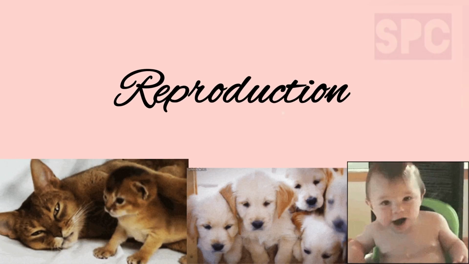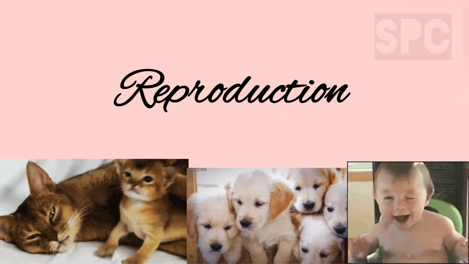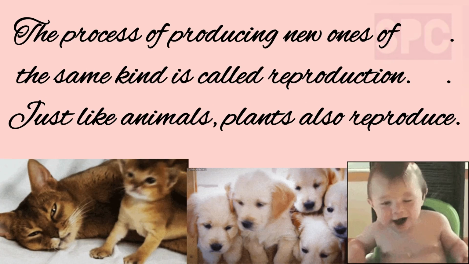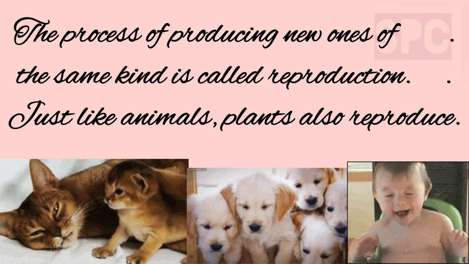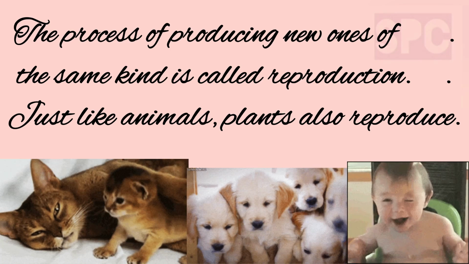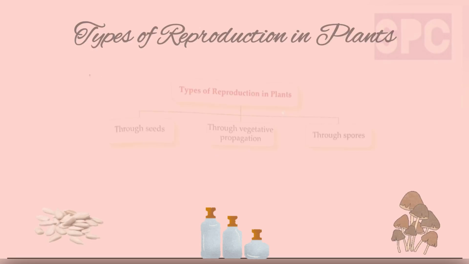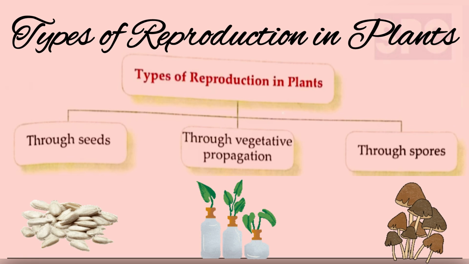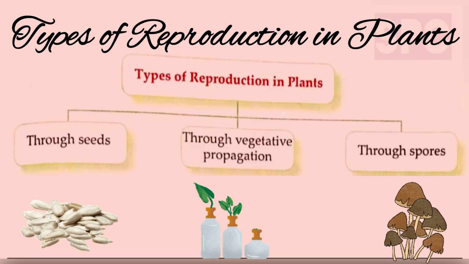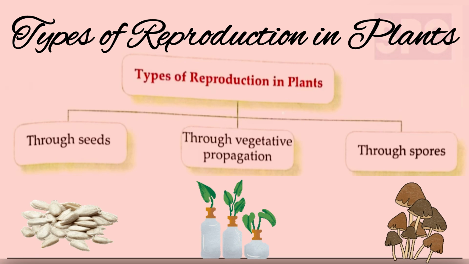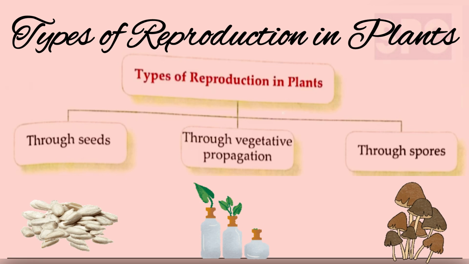Let's move on to our next topic, reproduction. Students, the process of producing new ones of the same kind is called as reproduction. Just like animals, plants also reproduce. The different types of reproduction in plants are reproduction through seeds, reproduction through vegetative propagation, and reproduction through spores. Now students, let's understand what are these different types of reproduction in plants.